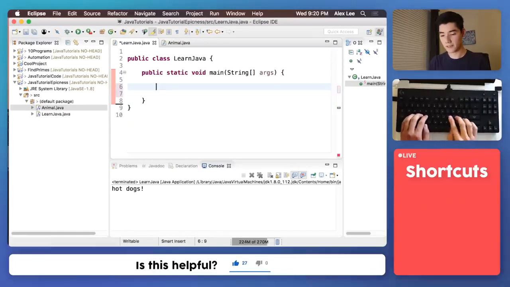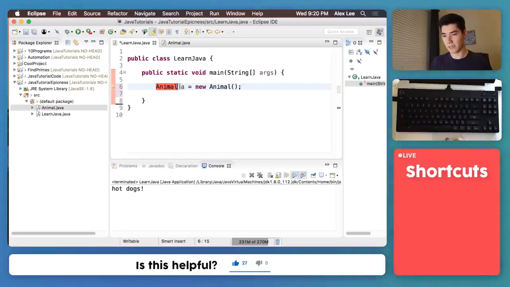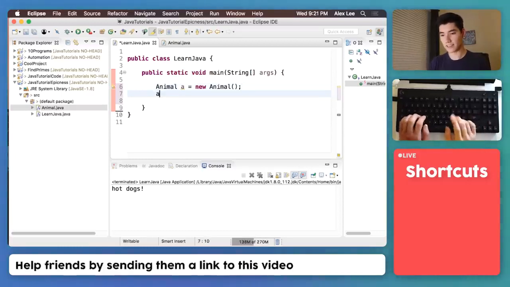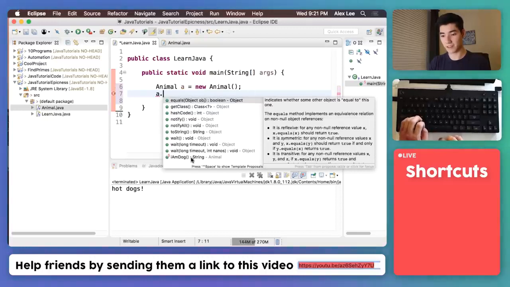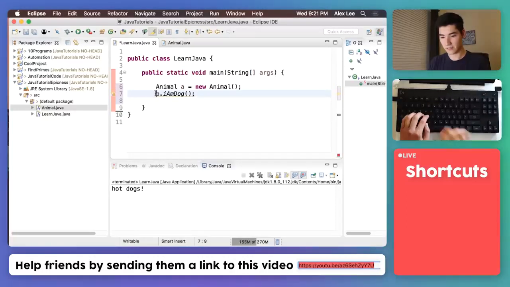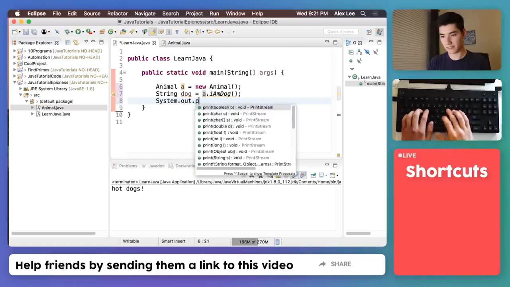To call iAmDog, we could just make an Animal object like this: Animal a equals new Animal. Anytime you're making an object, it's gonna have this format. And there are a million types of objects out there you can use. But now we can just say a dot, and it brings up what that object can do, and look, iAmDog is here. We can just click it, and then store that into a String, dog, and then print out dog.